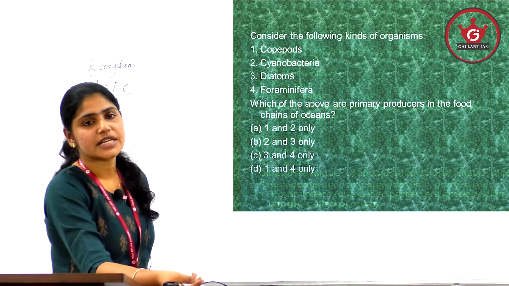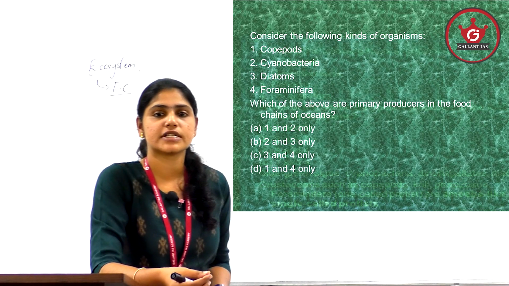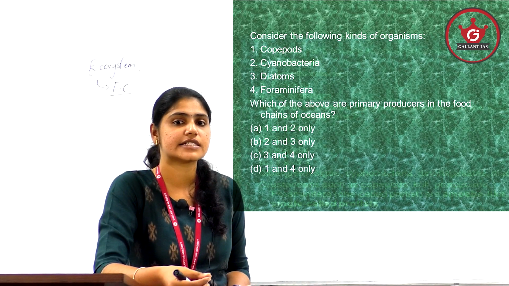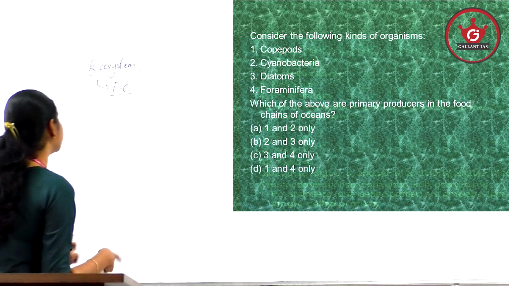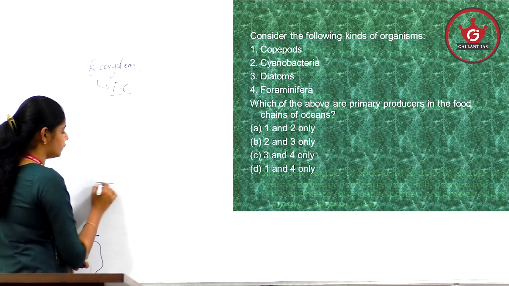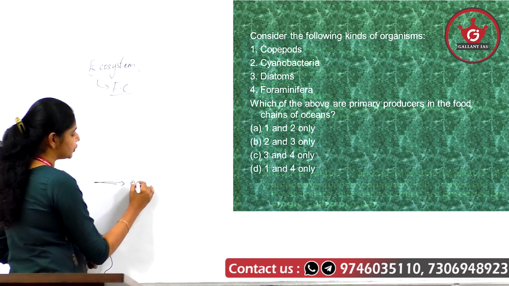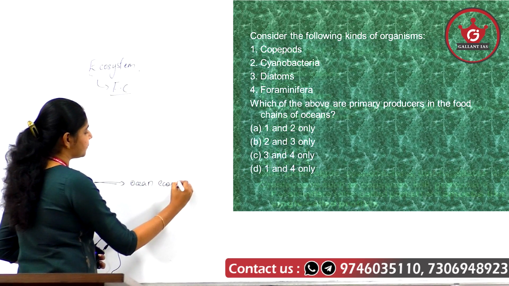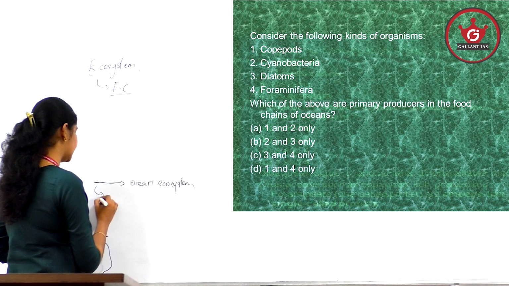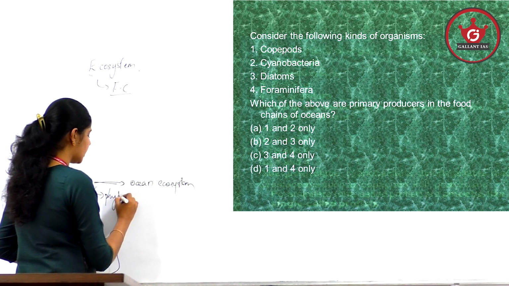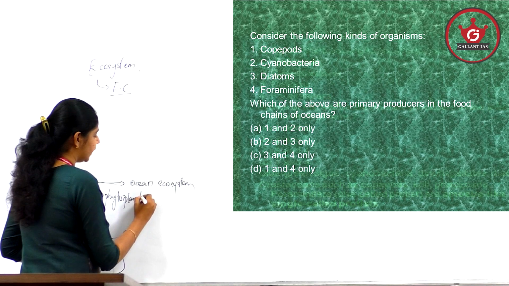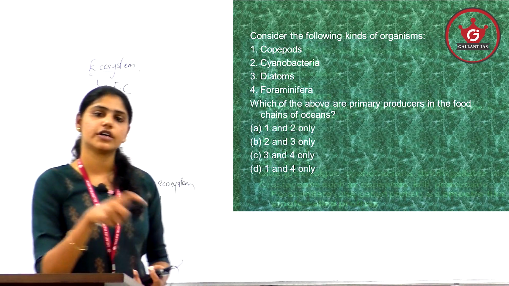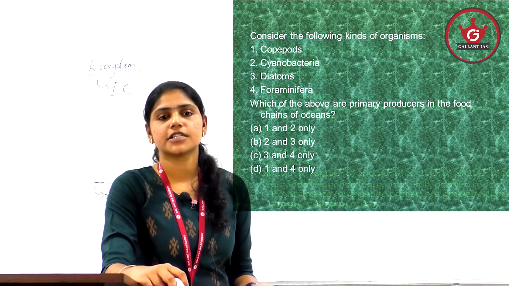So see, primary producers in the ocean ecosystem, we know it is actually the phytoplanktons. Generally we say it is the phytoplanktons which form the first trophic level in an ocean ecosystem. Now you need to specifically know which are the examples of phytoplanktons in order to answer this particular question.